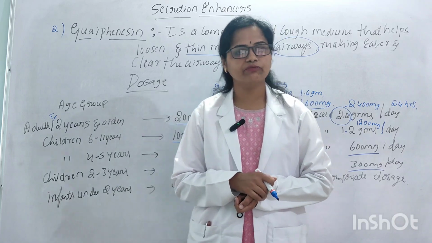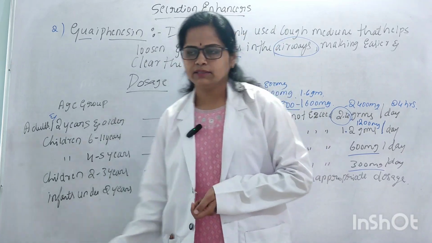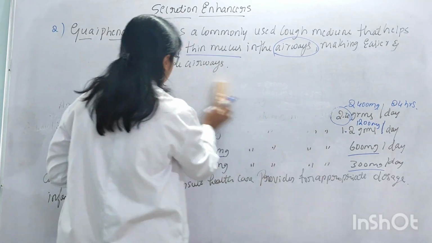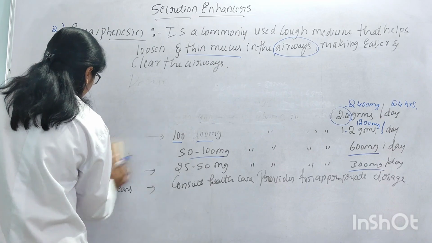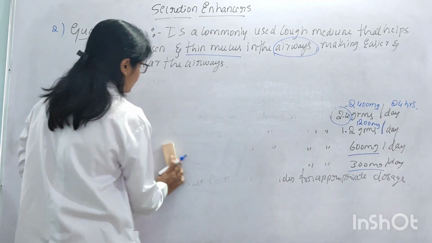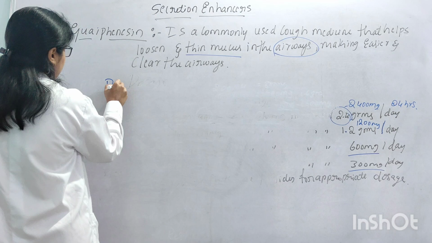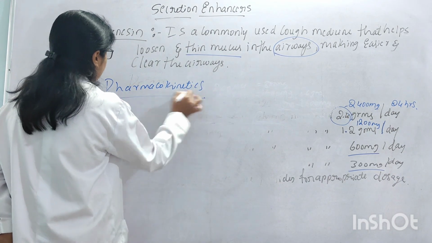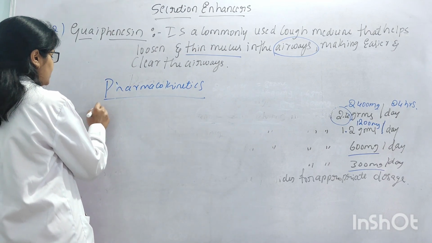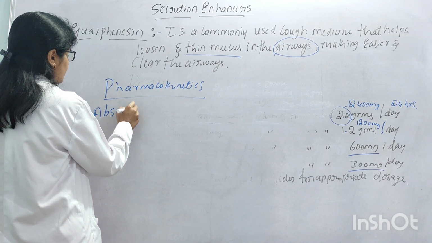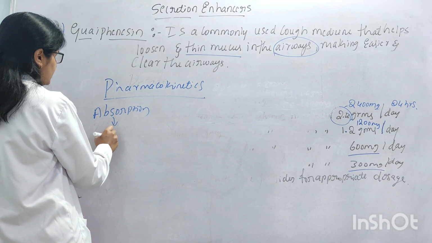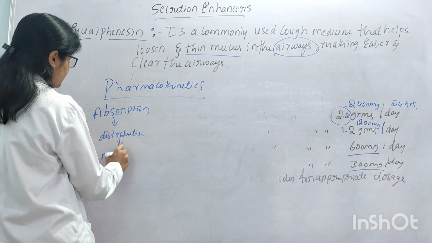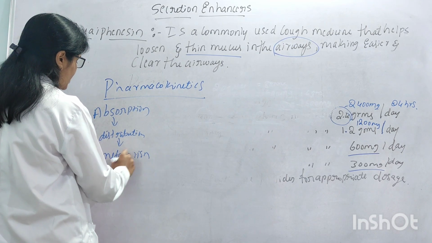And here next we'll see about the pharmacokinetics. Pharmacokinetics, I already talked about this. Pharmacokinetics means what the body does to the drug. Here the pharmacokinetics includes 4 stages: absorption, distribution, metabolism and excretion.